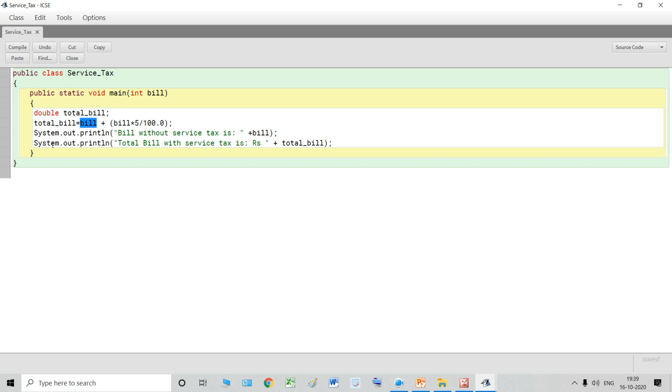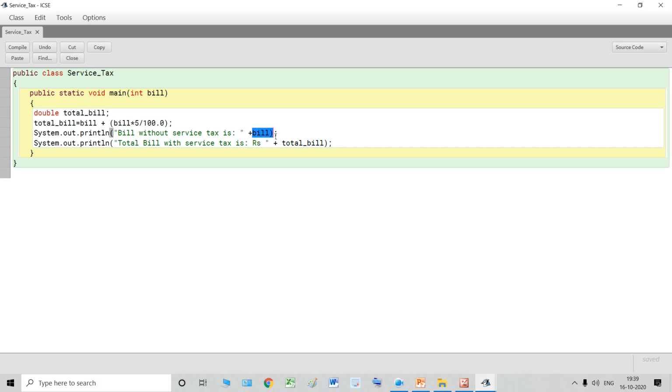Then we are using System.out.println. Over here it is written bill without service tax is plus bill. This plus is the concatenation operator, which is concatenating this string and this variable's value. So instead of bill, whatever value we put on the output screen will come.